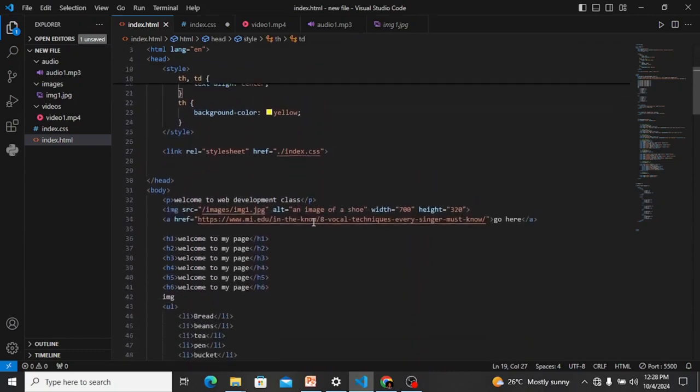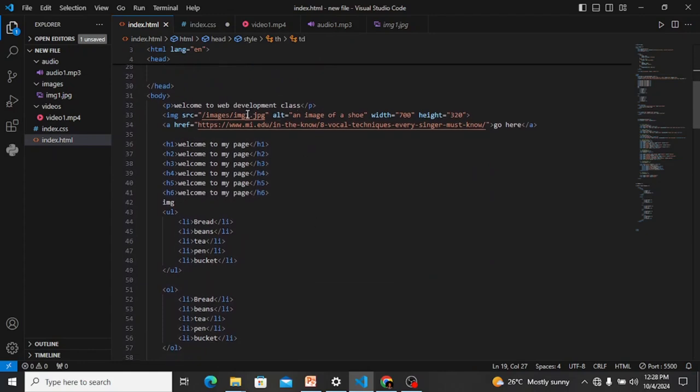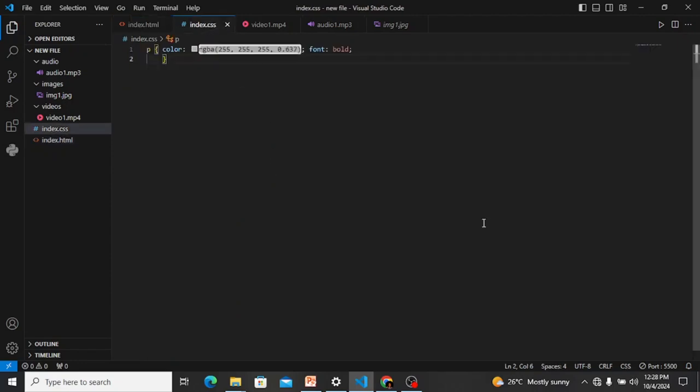Now let's look for where we did that in our previous class. This is it here. This is the image tag of how we used to put our image. Now we have to give it a width of 700 and a height of 320, so that it's not occupying the full page. Now if I remove this, for example, right? Control save.